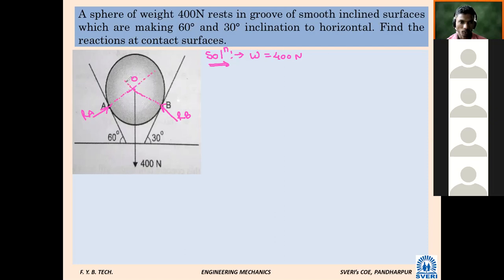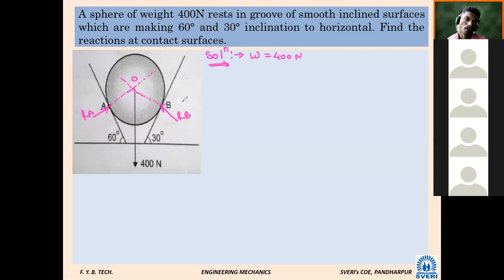Now, three concurrent forces. Whenever there are three concurrent forces, which theorem will come into picture? Lami's theorem. So three forces are there with us now: W, RA, RB. Out of that, we want to find RA and RB. So what is required to apply Lami's theorem? The angle between those forces.